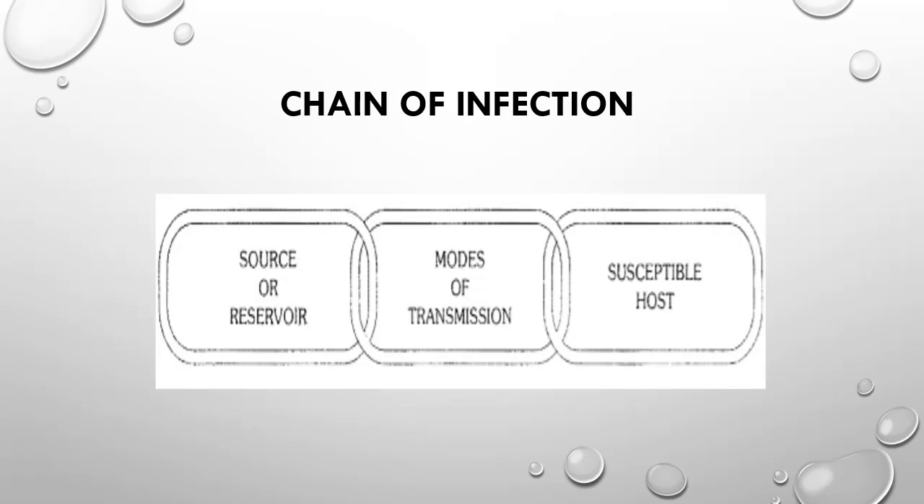We must be familiar with the chain of infection. For a disease transmission, existence of a reservoir or any source of infection is necessary. It can be a human being, an animal, or a non-living thing. Communicable diseases are transmitted in many different ways from reservoir to host, and different modes of transmission are involved in this process. The infectious agent enters the susceptible host to produce the disease.